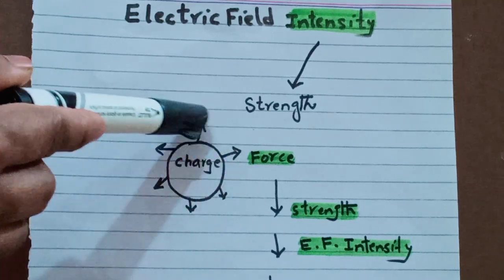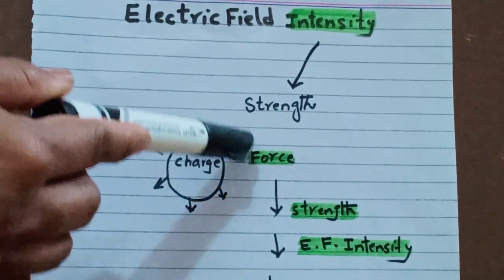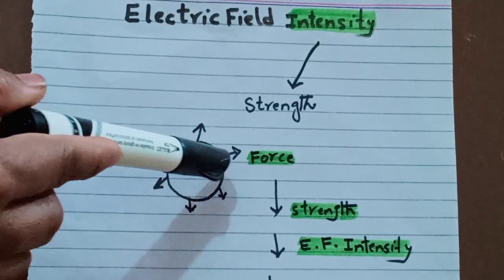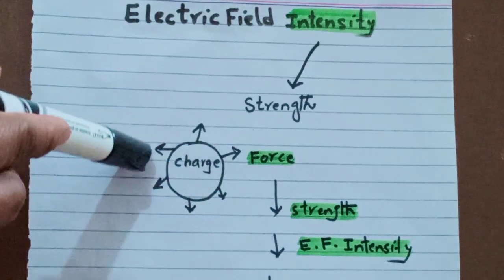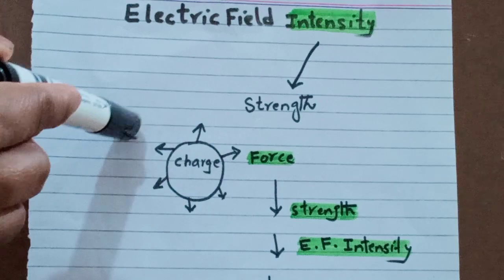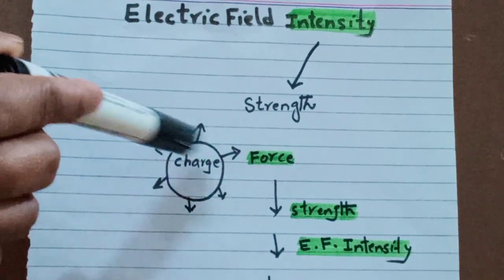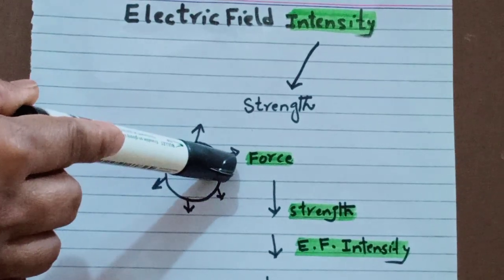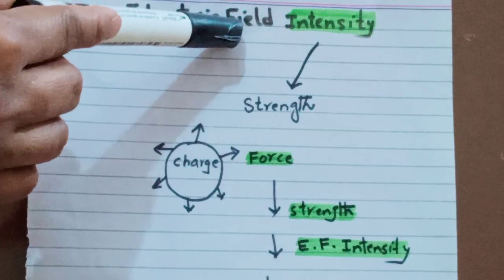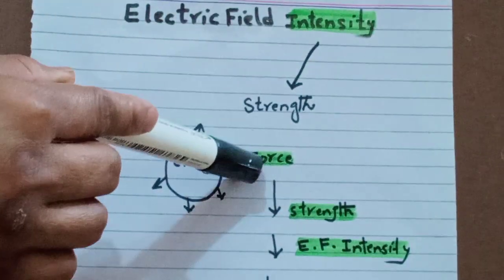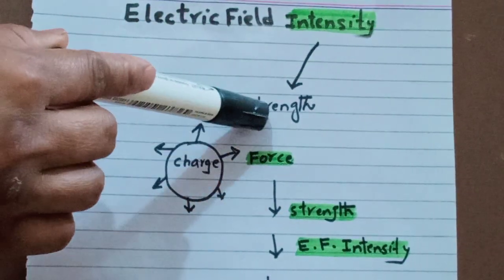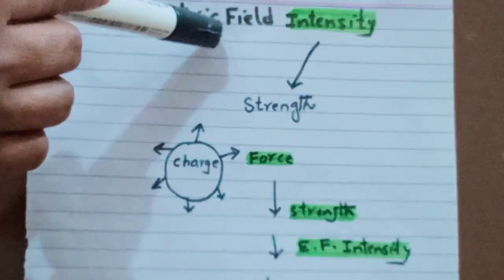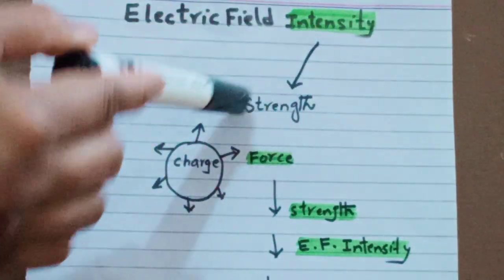As I told you, a charge, positive or negative, experiences some force around its limited region. The effect of that force is called electric field, and the strength of that force which the charge is providing is called electric field intensity.